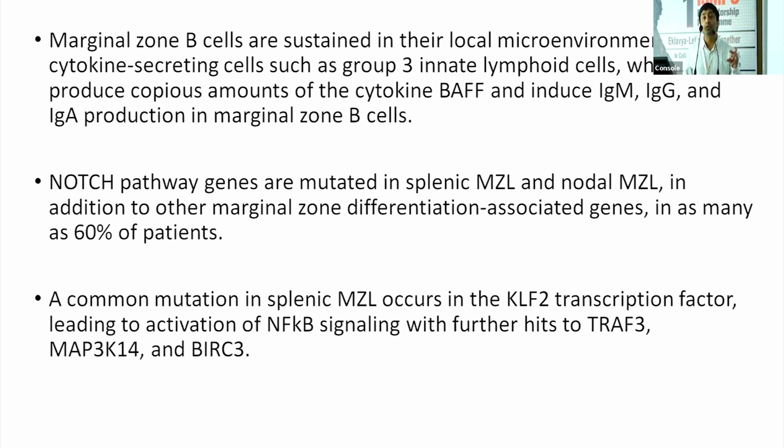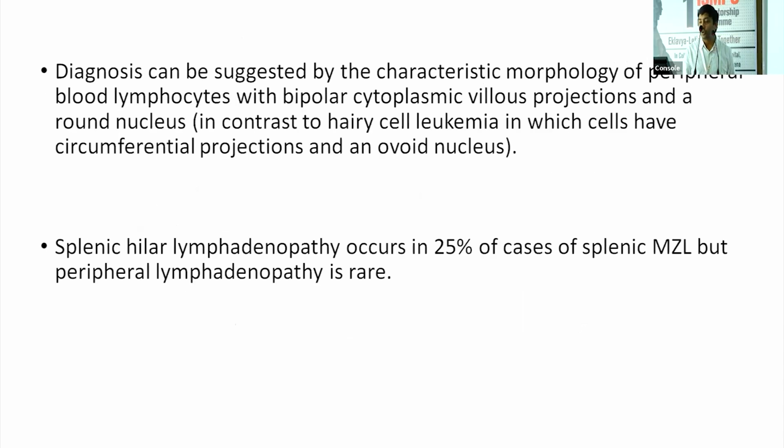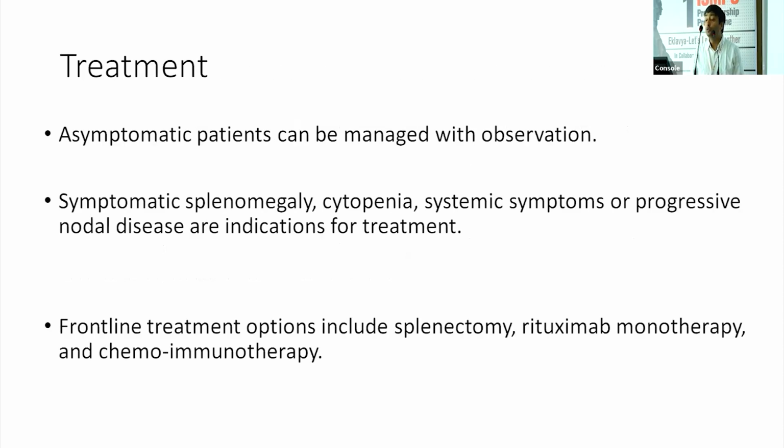Here there is an important role of the notch pathway that is more important in this type of marginal zone lymphoma as compared to the other ones, and there are some other mutations that are also common in these. So morphologically, the diagnosis of splenic marginal zone lymphoma can also be suspected on a peripheral smear. I think Dr. Gaurav is there. So there is a possibility of identifying a splenic marginal zone lymphoma on peripheral smear. There is a typical cytoplasmic blebbing pattern that can differentiate it from hairy cell leukemia, and that is the bipolar versus circular presence. So how do we treat that?